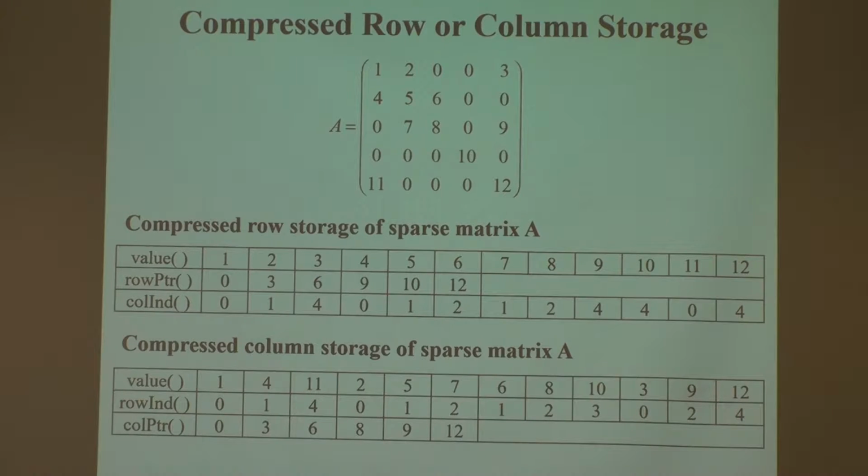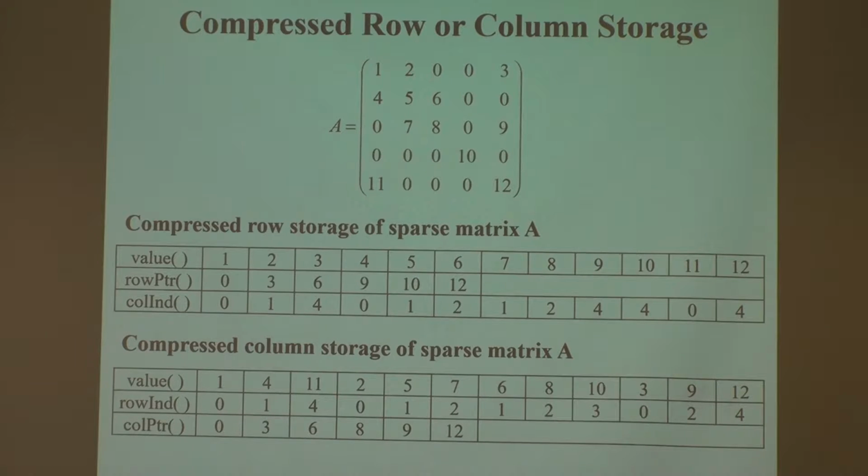Because it's sorted, it's also slightly smaller in storage, because the row pointer is not a full matrix. This is only order n. The value and column index arrays in compressed row storage are the size of the number of non-zero elements, while your row pointer is only the rank. Slightly smaller, but probably for storage it doesn't matter.